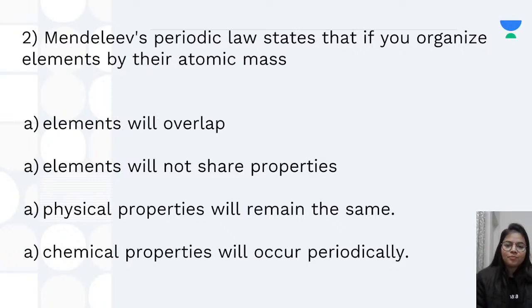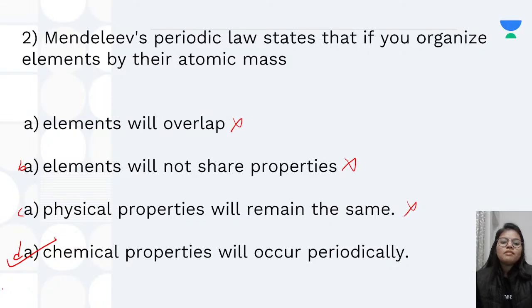Mendeleev's periodic law states that if you organize elements by their atomic mass, what will happen? First, chemical elements will overlap, so nothing like that was said. Elements will not share their properties, again wrong. Physical properties will remain same, no. Chemical properties will occur periodically, yes. Oh, I'm sorry, it's B, C, D. Yeah, so Mendeleev's periodic law stated that if we arrange all the elements according to their increasing atomic mass, the chemical properties will be occurring after a